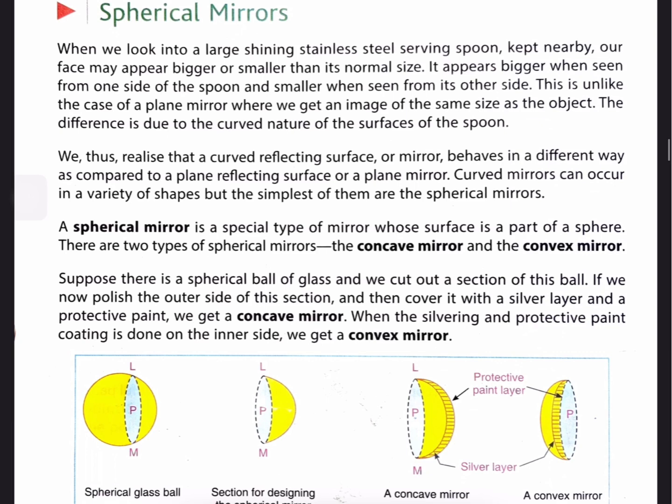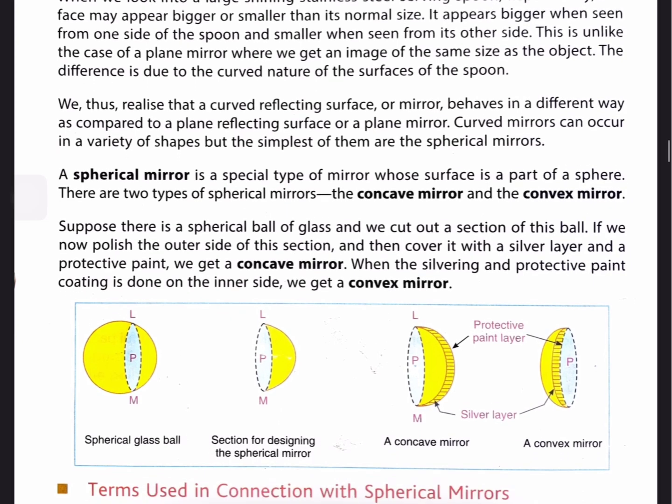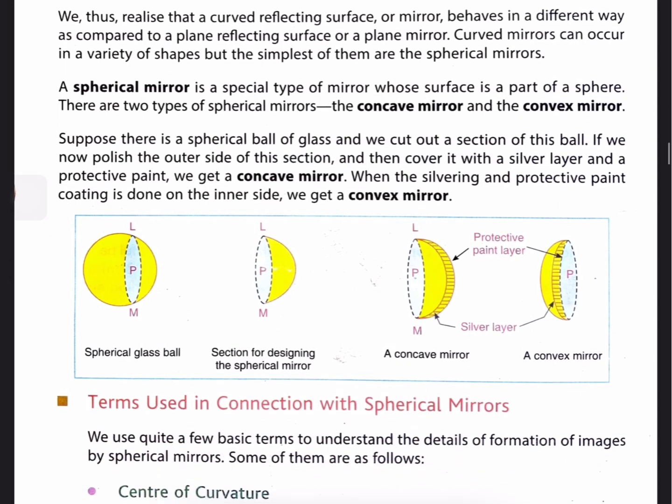Suppose there is a spherical ball of glass and we cut out a section of this ball. If we now polish the outer side of this section and then cover it with a silver layer and a protective paint, we get a concave mirror. When the silvering and protective paint coating is done on the inner side, we get a convex mirror. You can see in this picture.